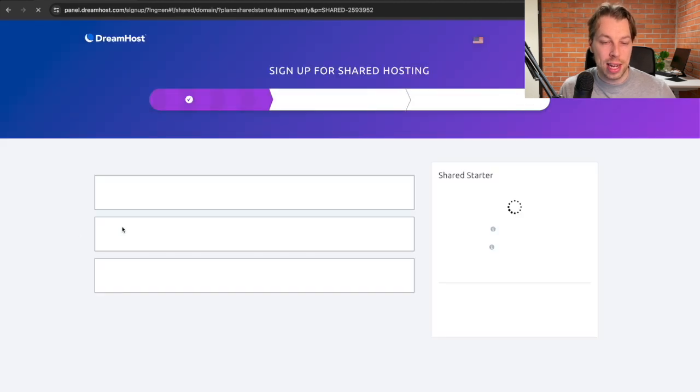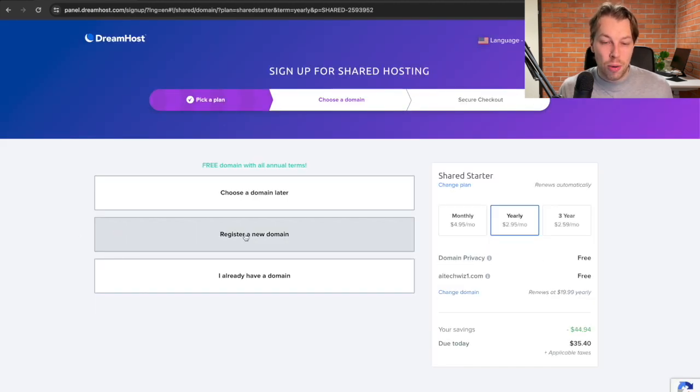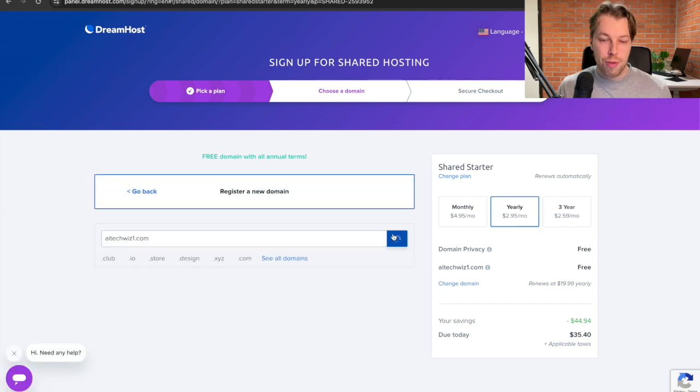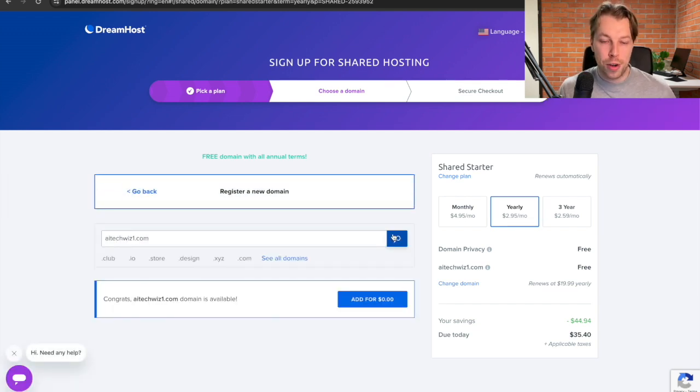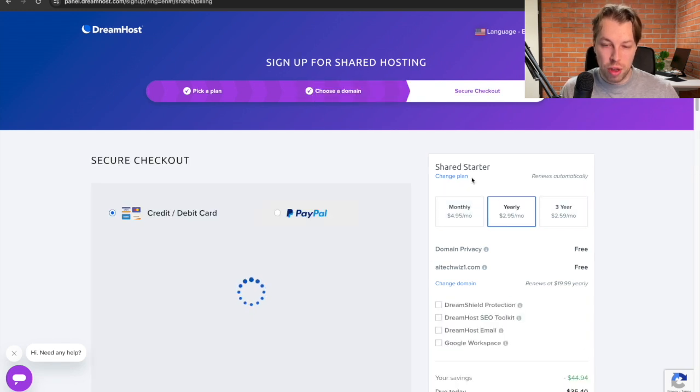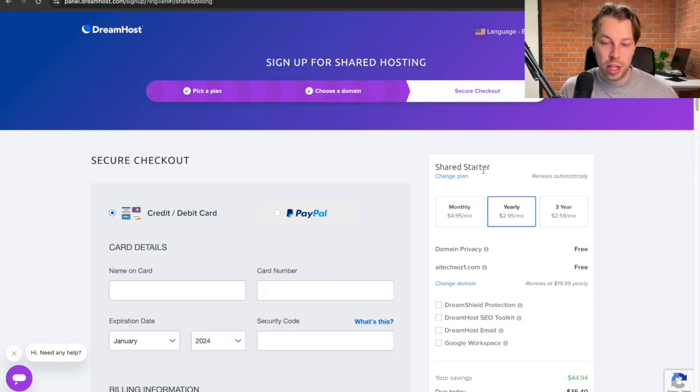But nonetheless, let's click on the sign up now and then click on register a new domain. So now you need to check the availability of your domain name. And as you can see, for me, it says that it is available. Now I'm going to add it to the cart. And then the right-hand side shows the starter plan and what you're going to pay for.